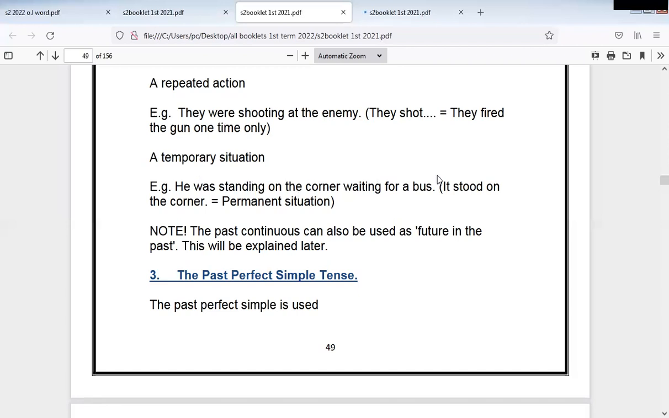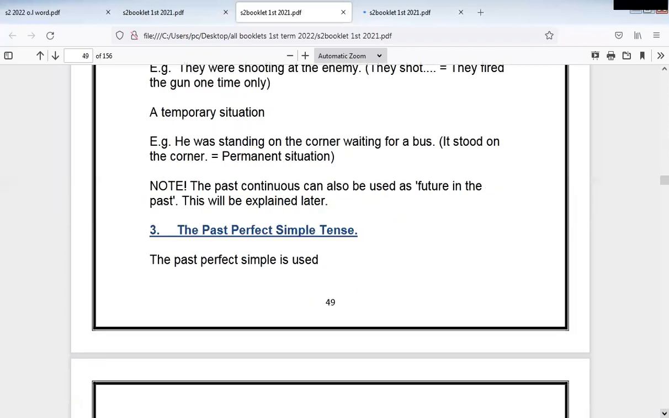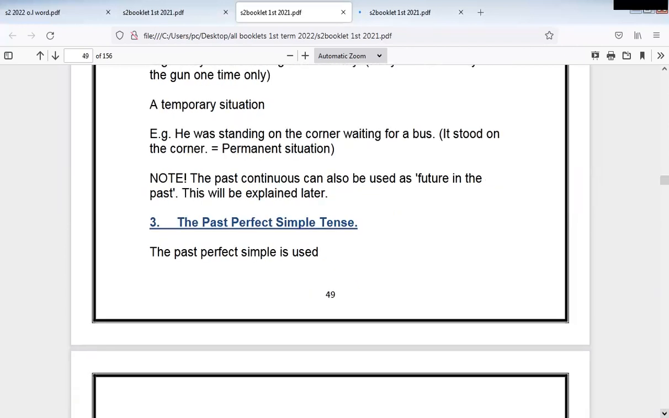Okay, so we don't say it stood in the corner. No, we say he was standing. Why? Because this is a temporary situation. We still use the past continuous. Note the past continuous can also be used as future in the past. This will be explained later.